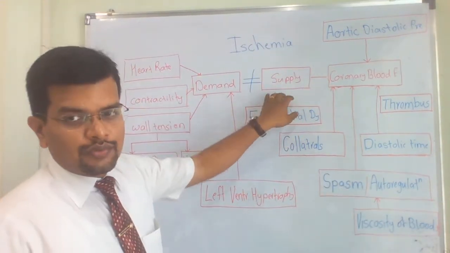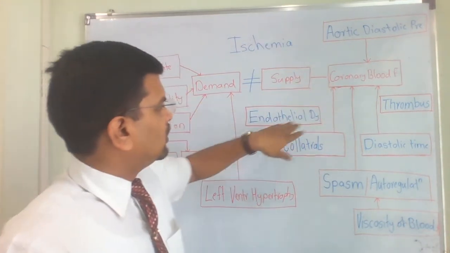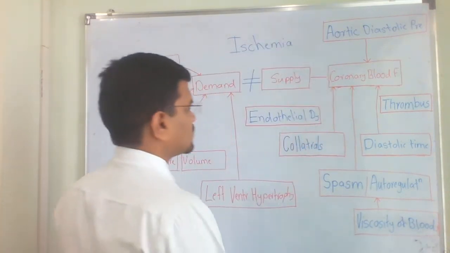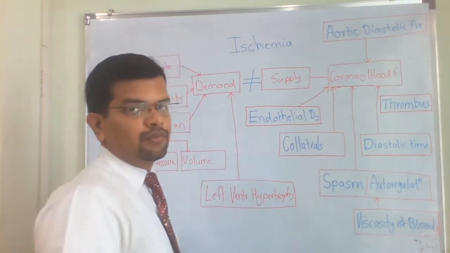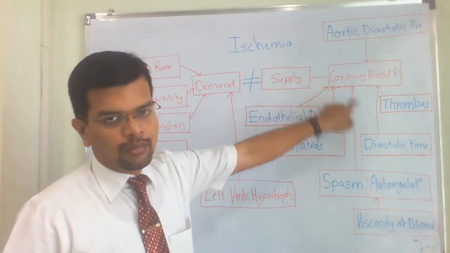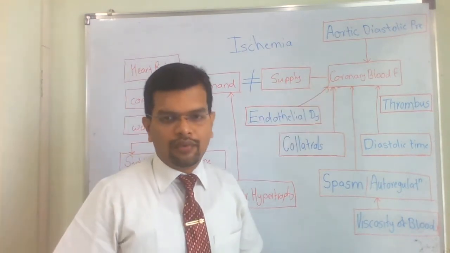Now the factors which affect the supply of blood to the myocardium. The first factor would be endothelial dysfunction. That means if you have endothelial dysfunction, then there will be a great impact on coronary blood flow. If you improve the endothelial dysfunction, coronary blood flow will definitely improve.